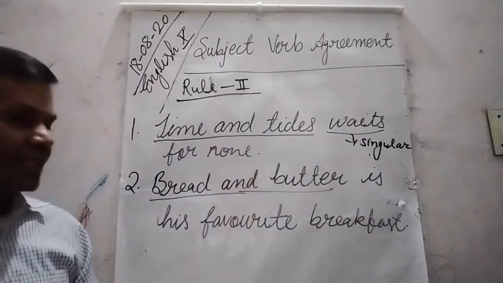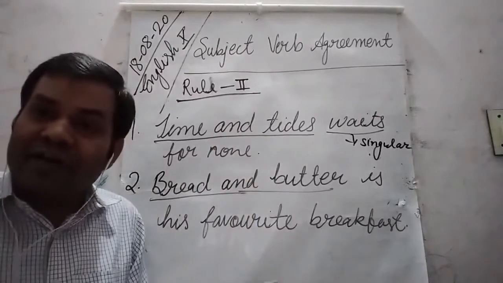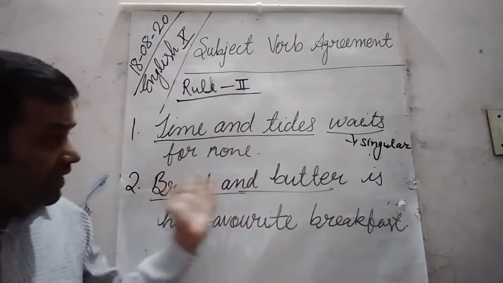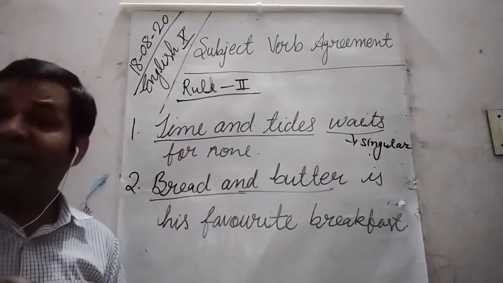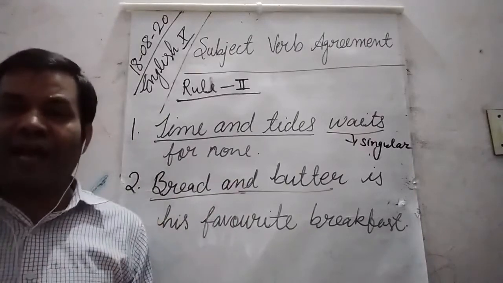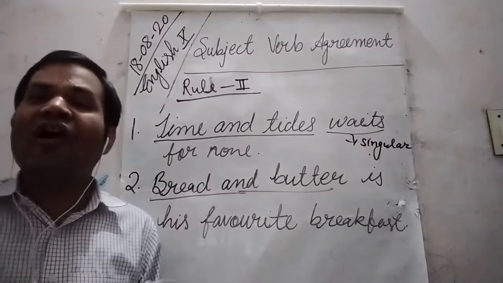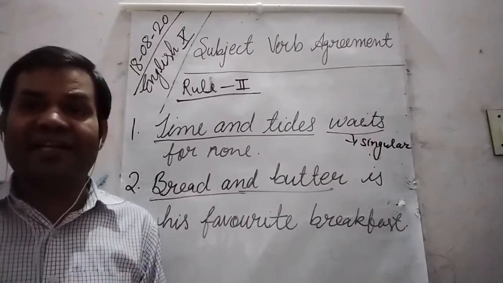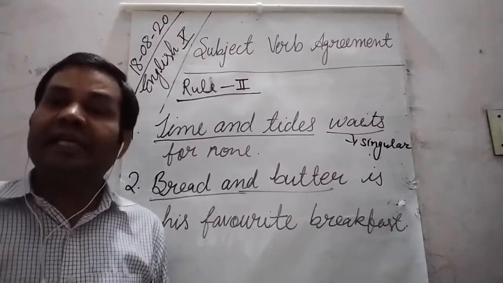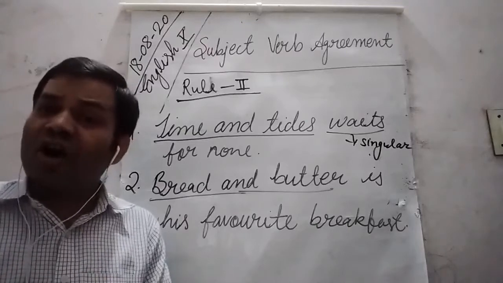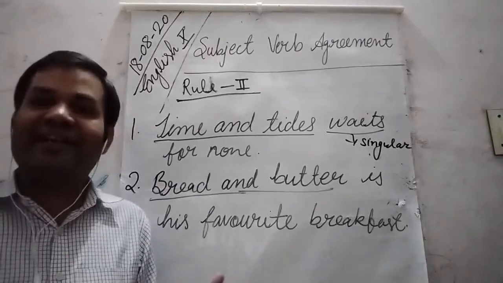In such sentences, it seems a little awkward while reading, isn't it? But it is grammatically correct. Sometimes a sentence seems wrong when we read it, but it is grammatically correct. For example, we should not write in pencil. It looks a little awkward, but it is correct.